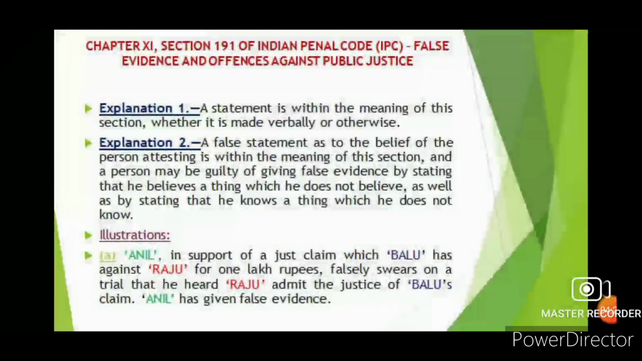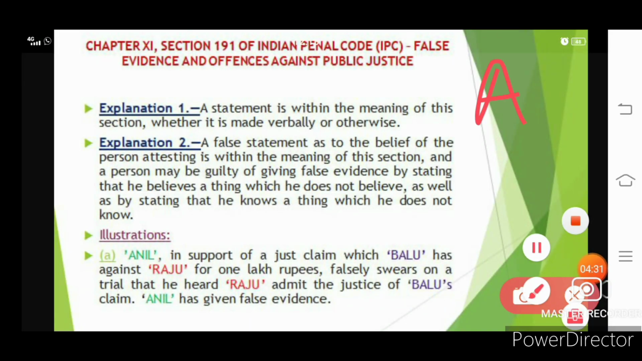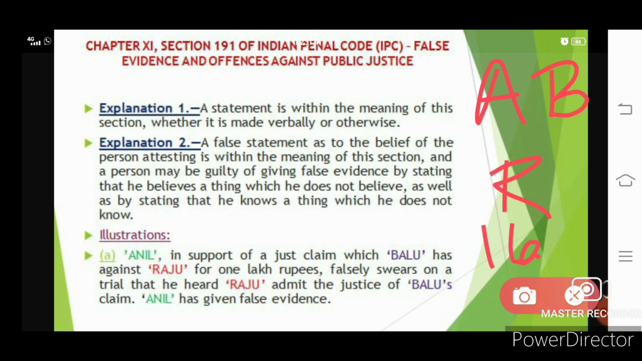So these are done. Now talking about the illustrations. We have three friends, Anil, Balu and Raju. Raju has 1 lakh rupees and he gave it to Balu. There is a small dispute between Balu and Raju. Now Balu took Anil as a witness to the court. But the thing here is that Anil was not present when Raju was giving money to Balu, but Anil came giving false evidence.